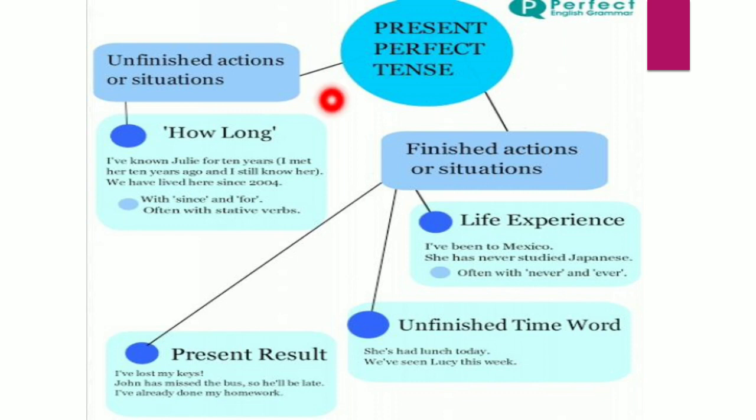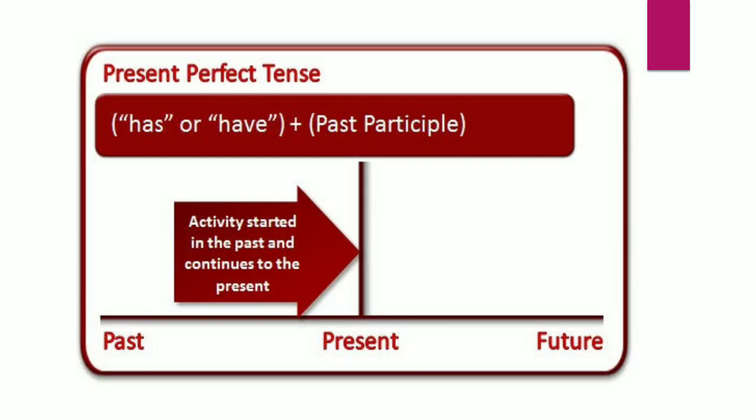And if we talk about unfinished situations, then how long? I have known Julie for 10 years. Okay, so in this way you have to use the present perfect tense. Let's talk about the timeline, the past, present and future. The activity started in the past and continues to the present, but is completing here. Okay, and it is also affecting the present, right?